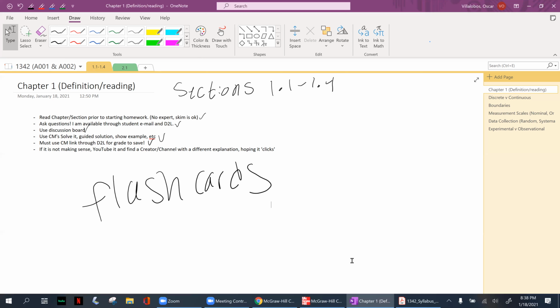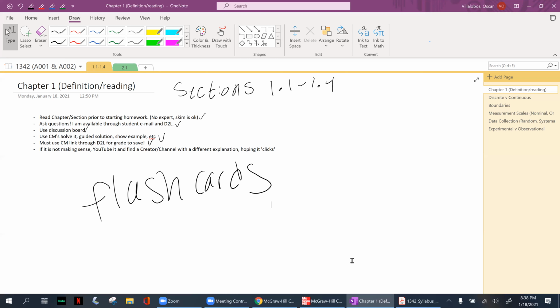So please keep track of your calendar. If it helps to get a planner, I think it does, please get one, and write and keep up with the due dates. Also check your email daily, because if I need to contact you regarding your homework, your tests, or any important announcements, it's going to be through email, either D2L or your student email. So please, please, please check that daily.